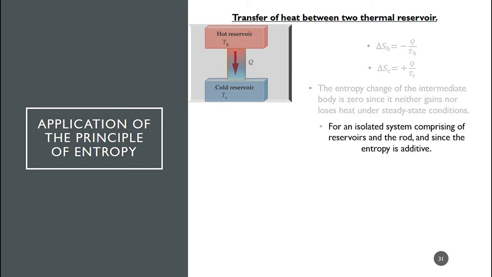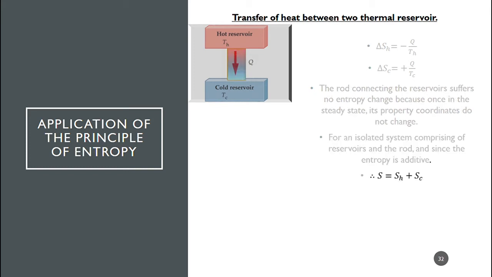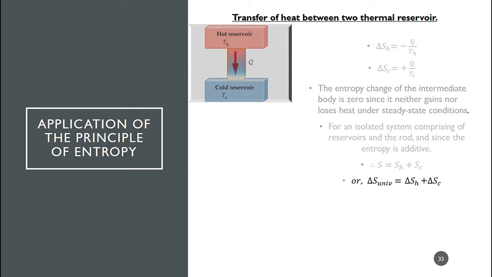For an isolated system comprising the reservoirs and the rod, since entropy is additive, ΔS is equal to ΔSH plus ΔSC, or ΔS universe is equal to ΔSH plus ΔSC, and that can be written as such.